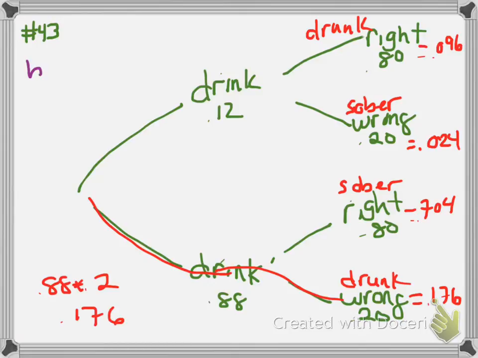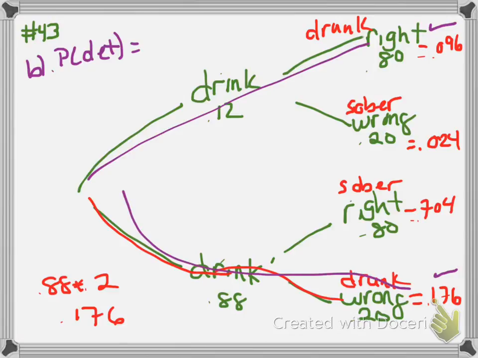Okay, so let's go to B, the probability that you will be detained. Okay, so that would be if they suspect you of drinking. So that you're drinking and that they're right, so that means you're drunk. Or you're not drinking and they're wrong. So it's either this or this. So that would be the probability of 0.096 plus 0.176 gives me 0.272.